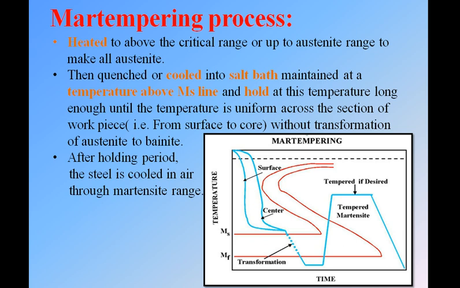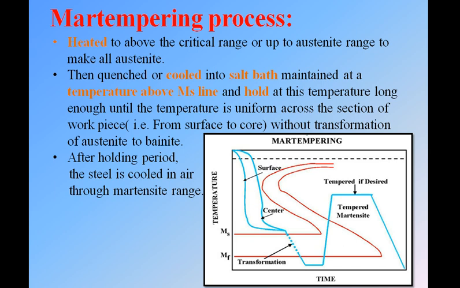Okay. So see, this dotted line is nothing but 727 degrees Celsius temperature. From 0 degrees Celsius we heat any material above this dotted line up to 800 or 900 degrees Celsius.